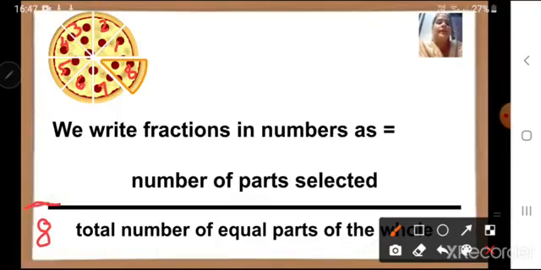And up is the number of parts selected. See children, I am taking one piece, one part from the pizza. So how many parts am I getting? Only one part. So I will write number 1 up. So the part that I have taken out, the fraction of that part is 1 upon 8 or 1/8. So both ways we can say.